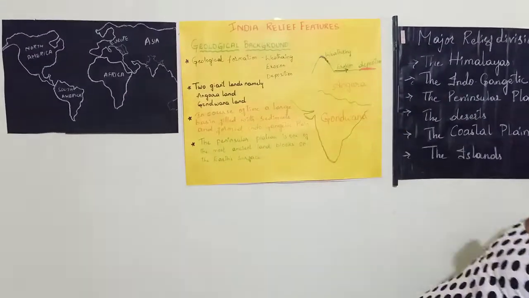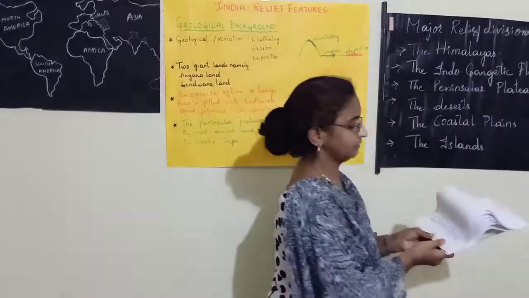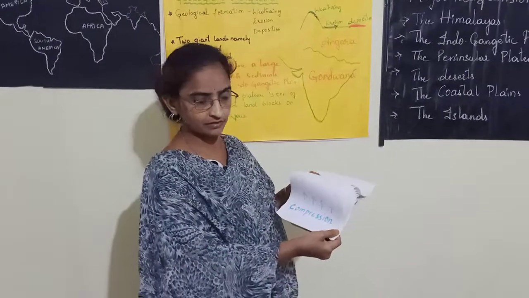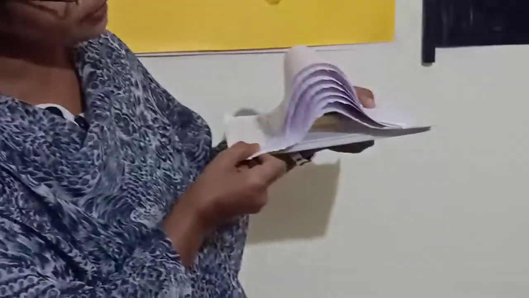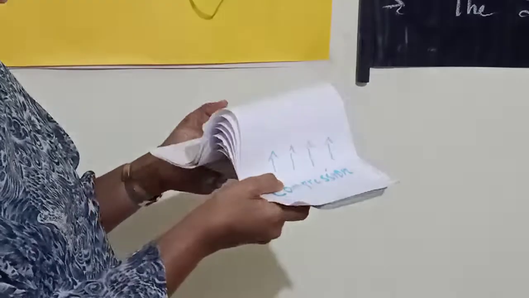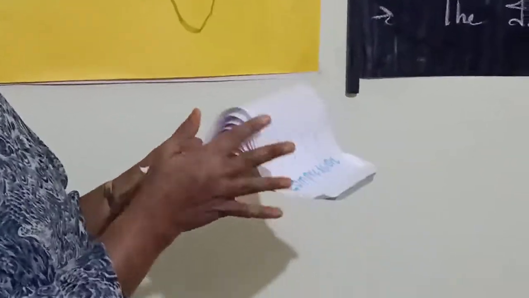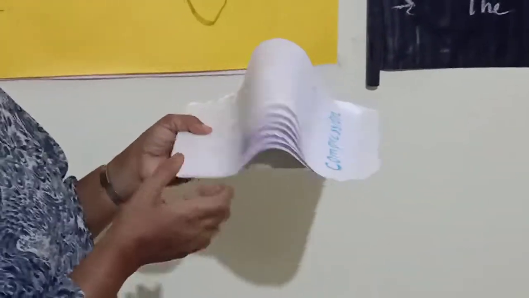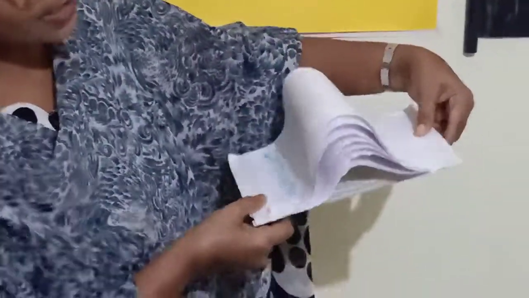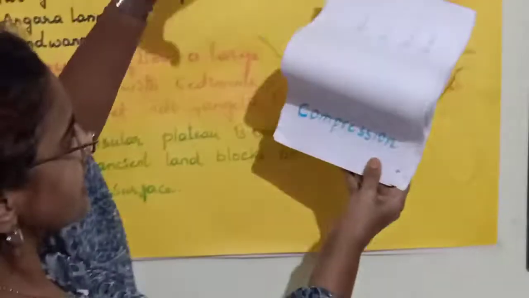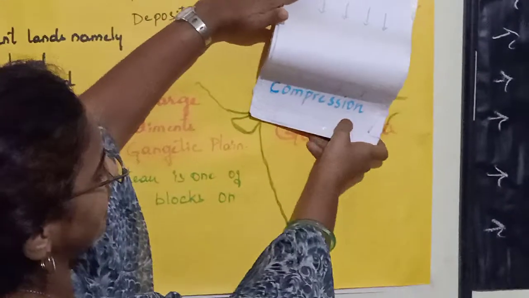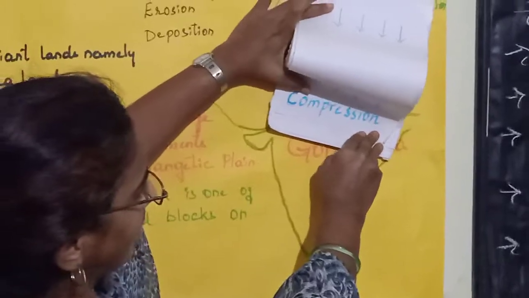Okay, so I have prepared a teaching aid. This is a model of the fold mountains. Are you seeing the layers of the folded part, the folded plate? Because of this compression from both sides, it got compressed and lifted up in the form of a mountain. Let us put this model over here and imagine that these are the Himalayas.